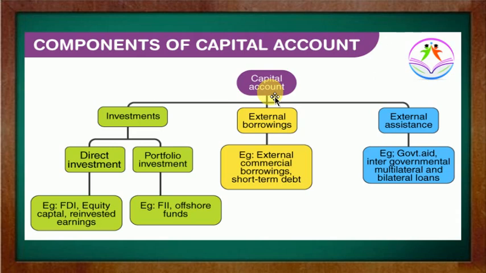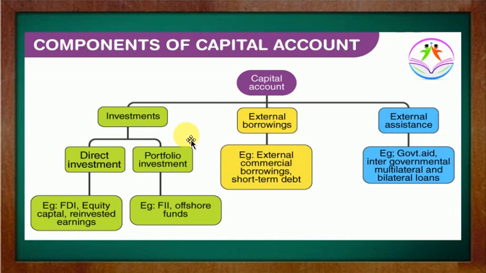Now we should understand the headings which come under this capital account. This capital account is further divided into three parts. First is investment, second is external borrowings, and third is external assistance. So to fill this trade deficiency, we can use any one of these.